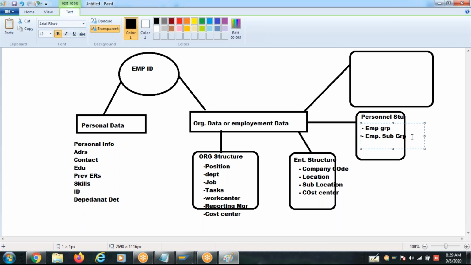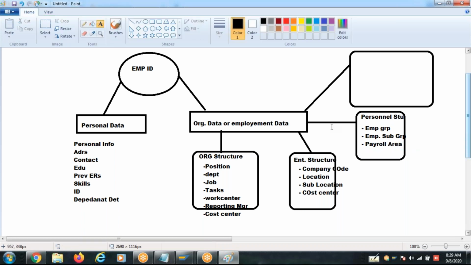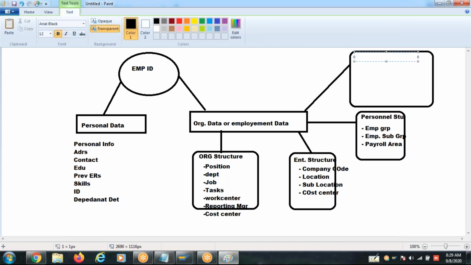You can also include payroll area in the personnel structure. Okay, payroll area. And then another structure for the employee is the pay scale structure.